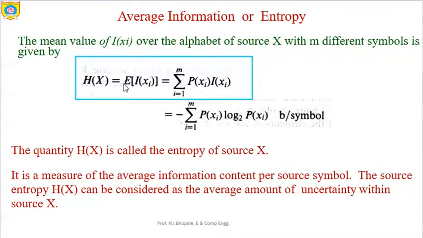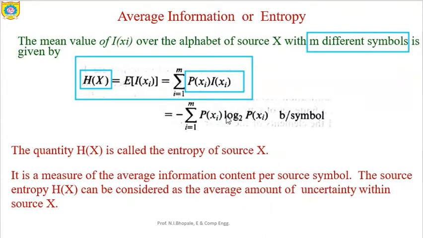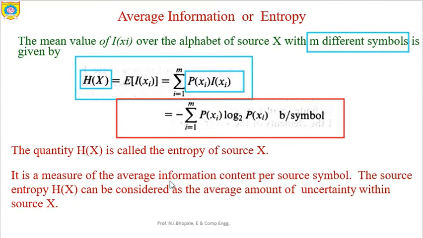So here H(X) is E of I(xi). This E of I(xi) can simply be written as H(X), so no need to worry about that. Since we have a total of m messages, or m different symbols, the summation ranges from i equal to 1 to m of p(xi) into I(xi). This can be simplified in a very simple manner. Our ultimate expression is H(X) equal to minus summation i equal to 1 to m p(xi) log p(xi) to the base 2.